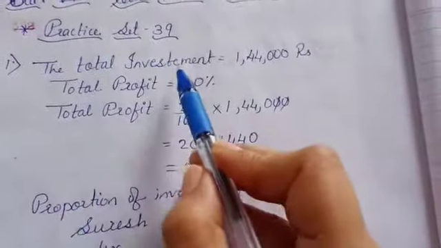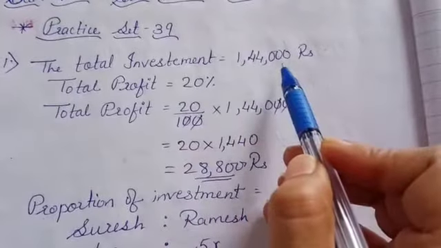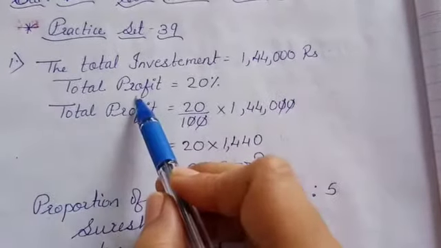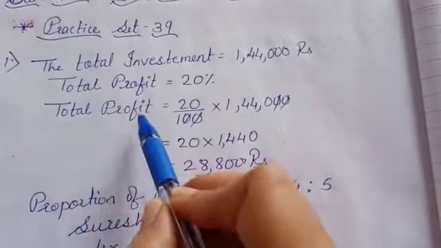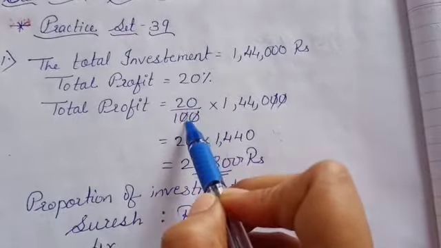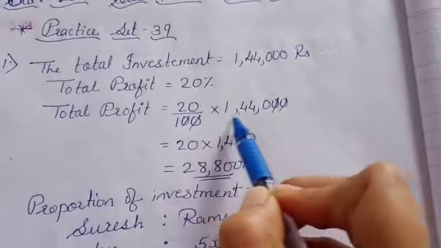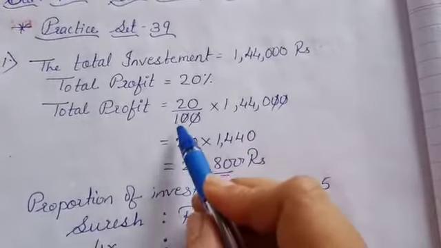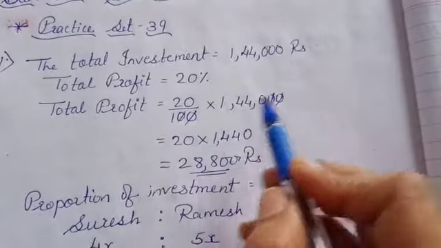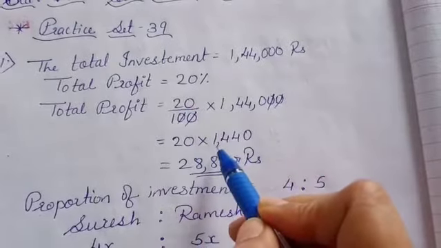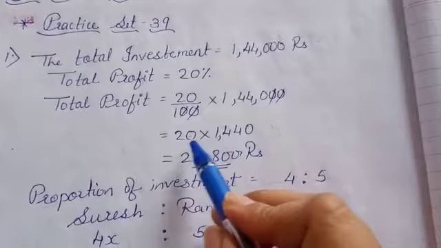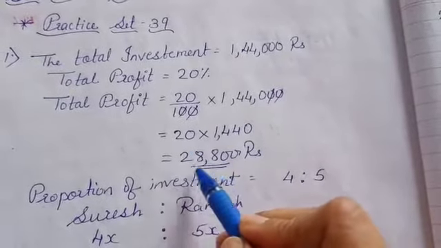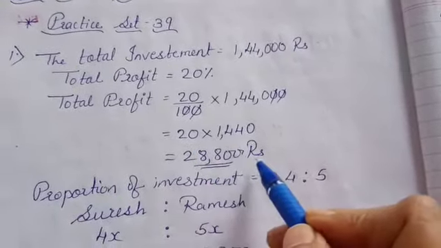The total investment is 1,44,000 rupees and the profit percent was 20%. So total profit equals 20 upon 100 multiplied by 1,44,000. This 20 will be cancelled, so 20 into 1,440 will remain. You will multiply in rough work and you will get 28,800 rupees.